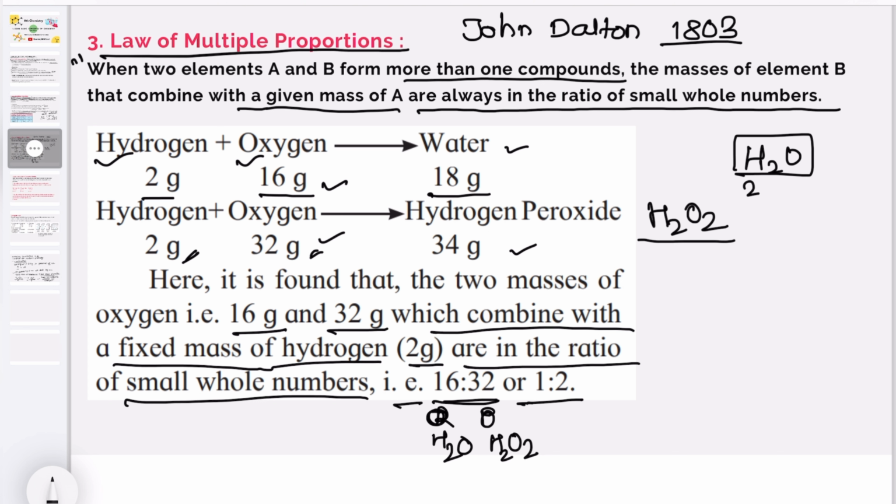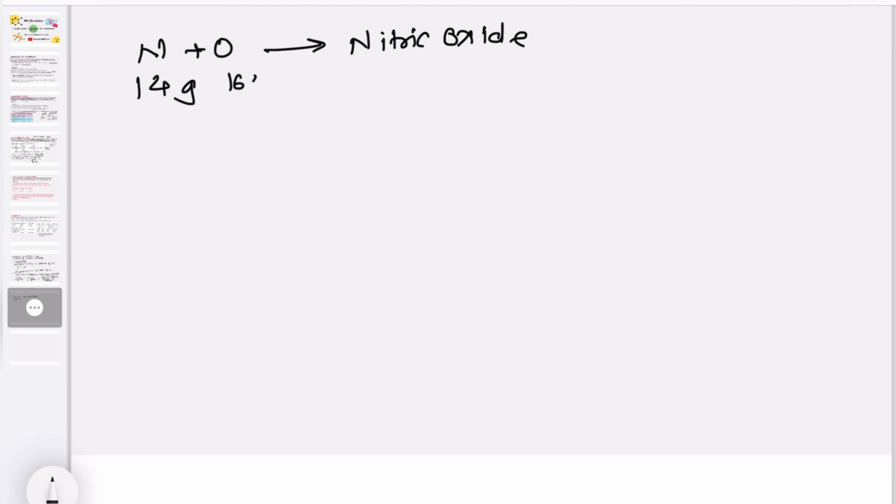Okay, that is 1:2. Taking another example for this law, if nitrogen and oxygen combine to form nitric oxide, if we take 14 gram of nitrogen and 16 gram of oxygen, then 30 gram of nitric oxide is formed.